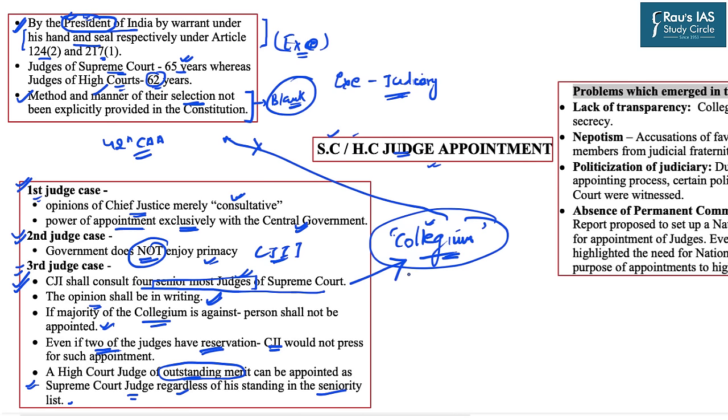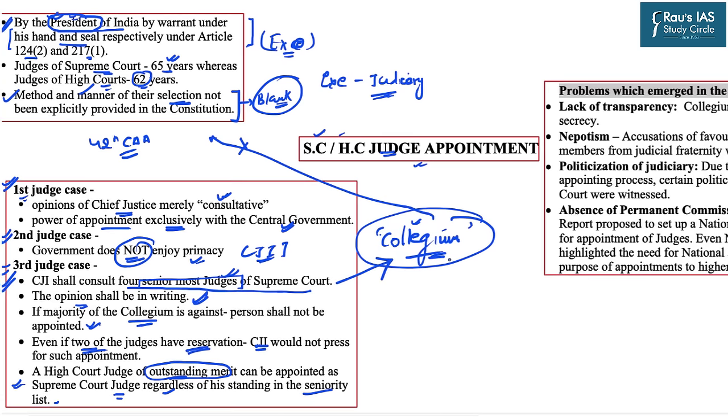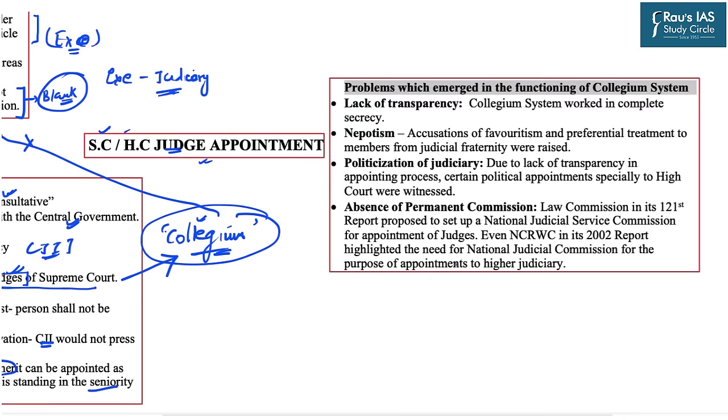But there are certain issues involved with the working and functioning of this collegium system. The first issue is related to the lack of transparency. It was observed that with the establishment of the collegium system in the initial days, the system worked in complete secrecy. Further, the appointment of the judges in High Court and Supreme Court was also accused of nepotism. It was witnessed that there were a huge number of cases and accusations of favoritism and preferential treatment to the members of the judicial fraternity.